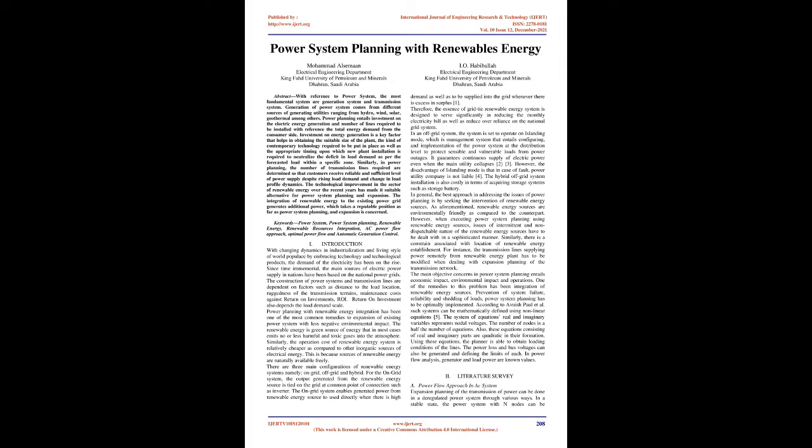Introduction. With changing dynamics in industrialization and the living style of the world populace, by embracing technology and technological products, the demand for electricity has been on the rise. Since time immemorial, the main sources of electric power supply in nations have been the national power grids. The construction of power systems and transmission lines depends on factors such as distance to the load location, ruggedness of the transmission terrains, and maintenance costs against return on investment, ROI. Return on investment also depends on the load demand scale.